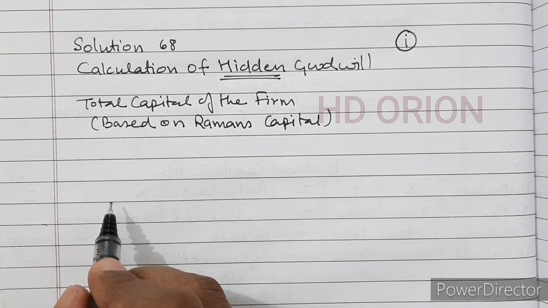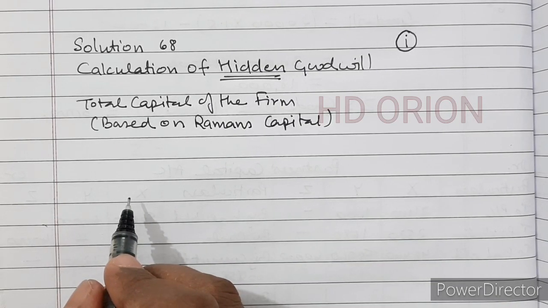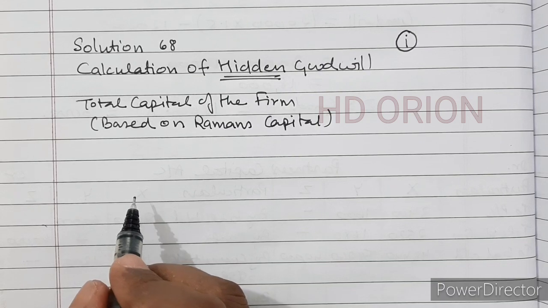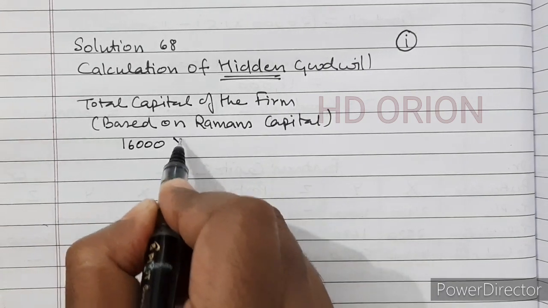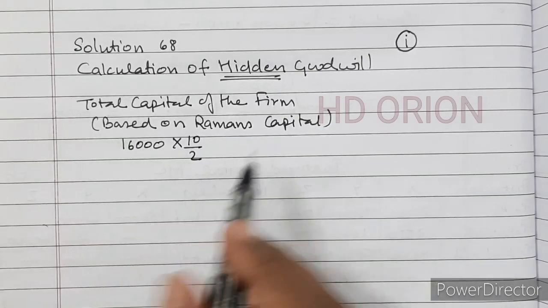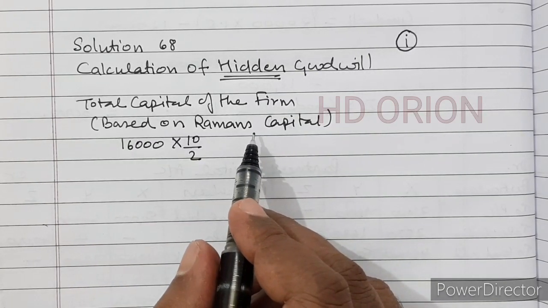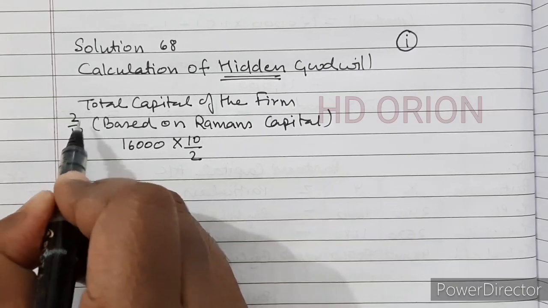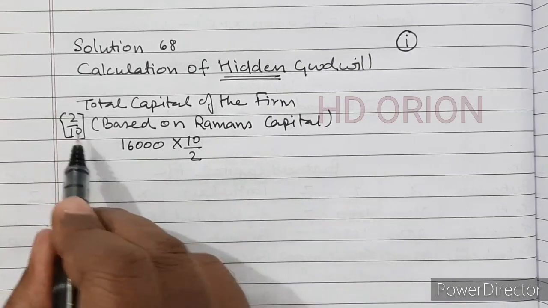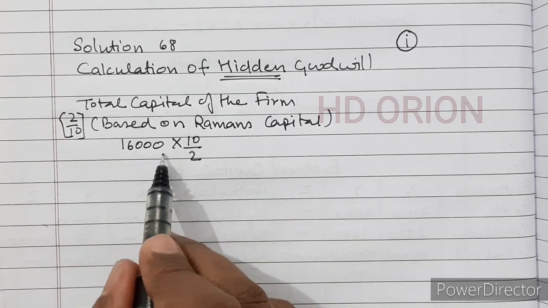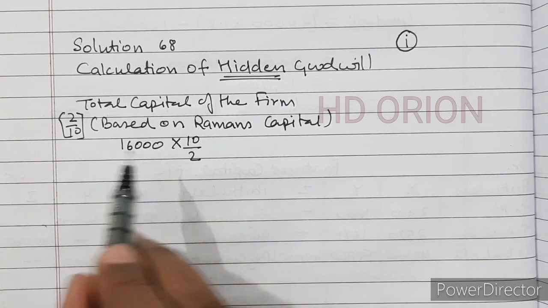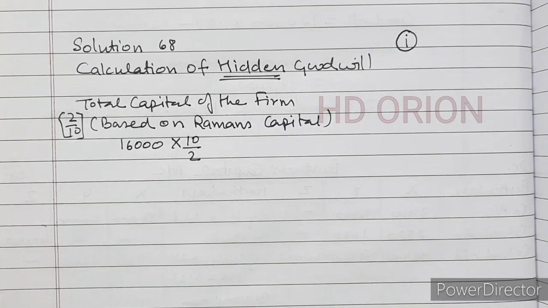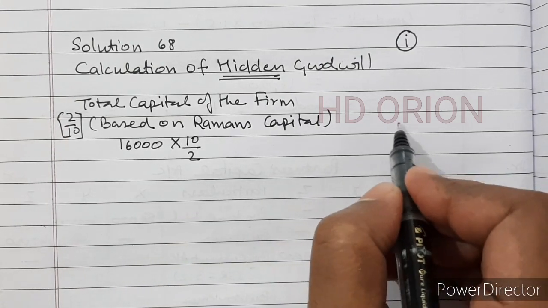Raman's capital is 16,000 and his portion in the profit sharing ratio is 2/10. So 16,000 into 10/2, because Raman's portion is 2/10. And the reciprocal of it will give us the expected total capital of the firm, which is 80,000.